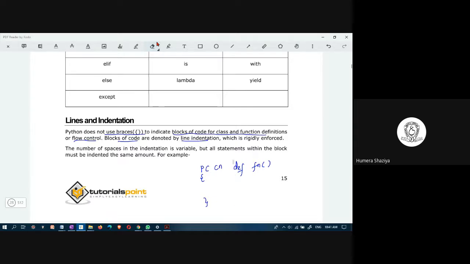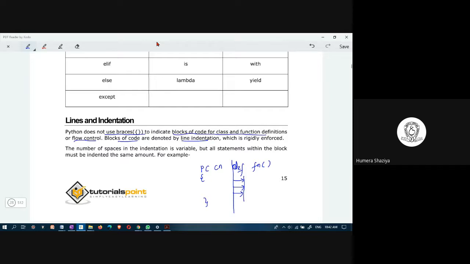Indentation means, if this is the line where you are defining the function, then you should have five spaces forward for its body. Suppose there are three lines in this function, then three lines will begin here. This is the indentation for the body of the function fn.